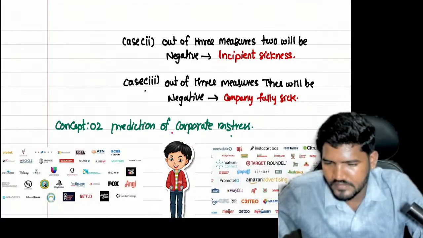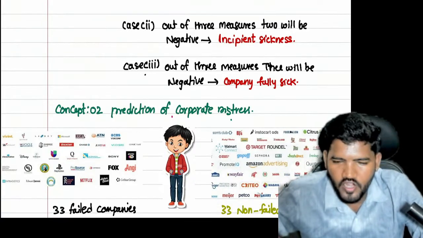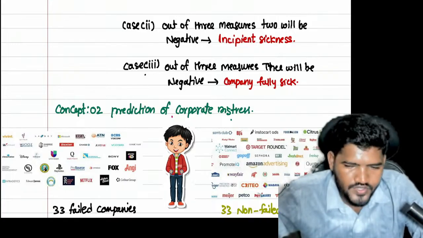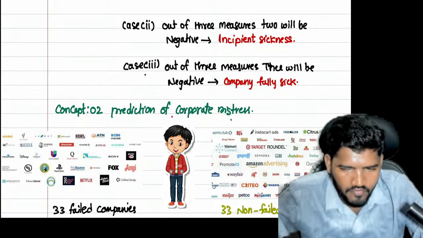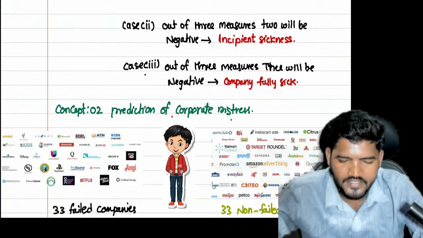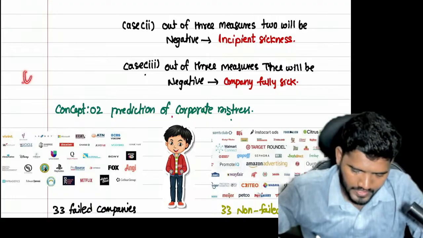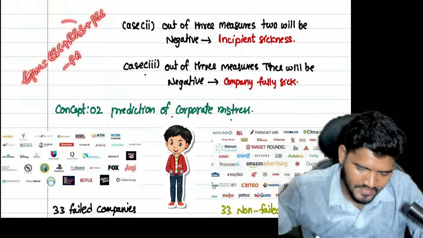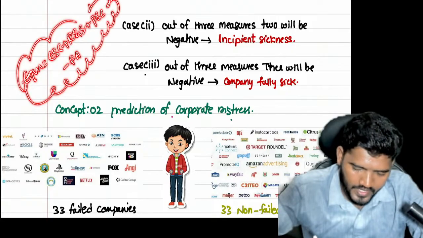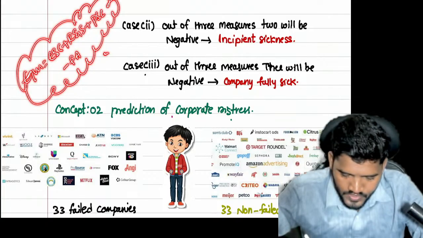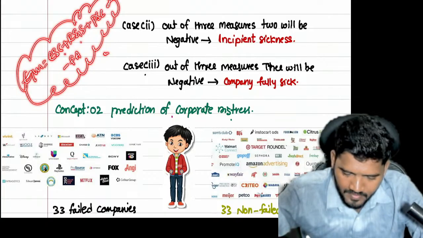Now, Ganesh, in all problems they do not use the term preference share capital. If they use preference share capital in the question, you have to consider it for the net worth calculation. Why? Because at the time of valuation of assets and liabilities, the reality is that equity equals equity share capital plus reserves and surpluses plus preference share capital minus fictitious assets. This is the actual formula for equity, net worth or net assets calculation.